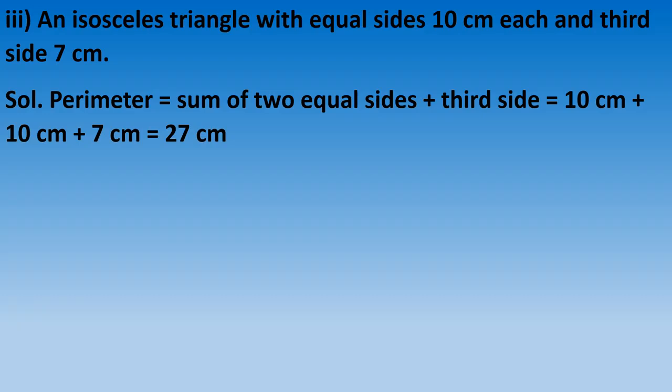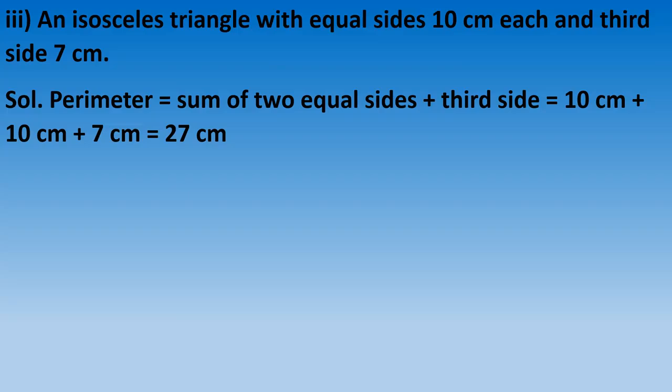Third part, an isosceles triangle with equal sides 10 centimeter each and third side 7 centimeter. Perimeter of an isosceles triangle is the sum of two equal sides plus the third side. So 10 plus 10 plus 7 is 27 centimeter.